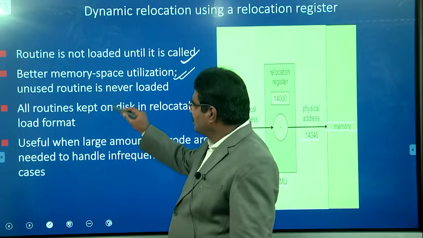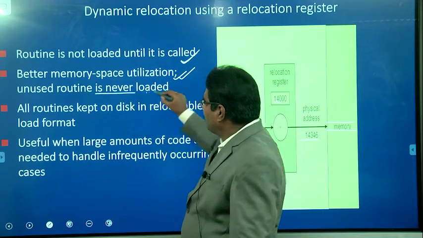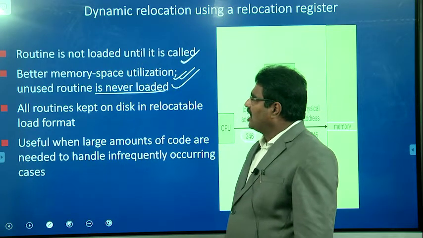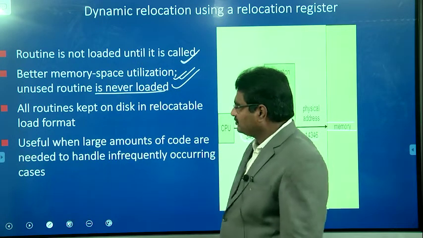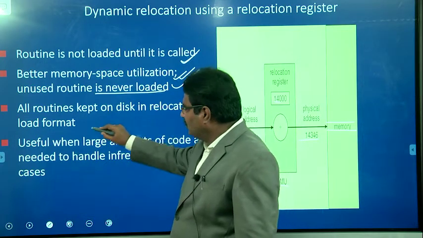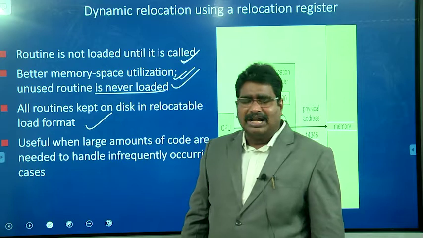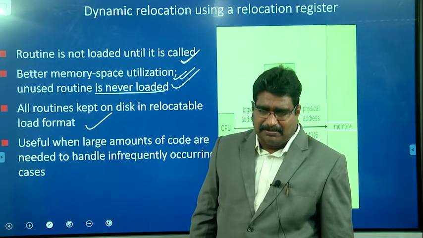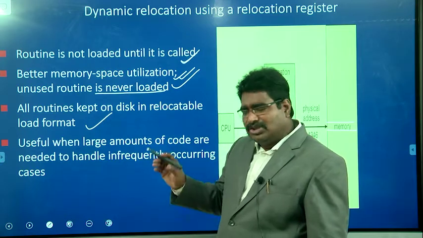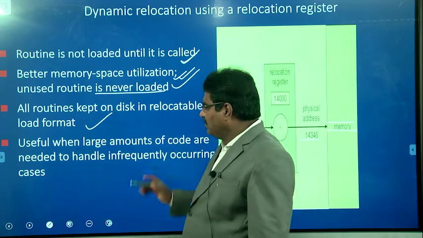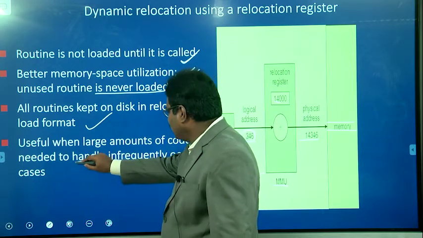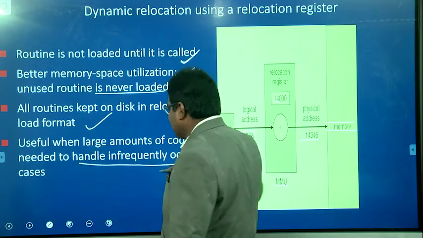And unused routines are never loaded into the primary memory. This is the additional advantage of a routine not being loaded until it is called. All routines are kept on the disk in a relocatable load format only. So initially the entire program is available in the secondary memory only. Whenever a particular routine is required, only then is it transferred from secondary memory to the primary memory. This is useful when large amounts of code are needed to handle infrequently occurring cases.